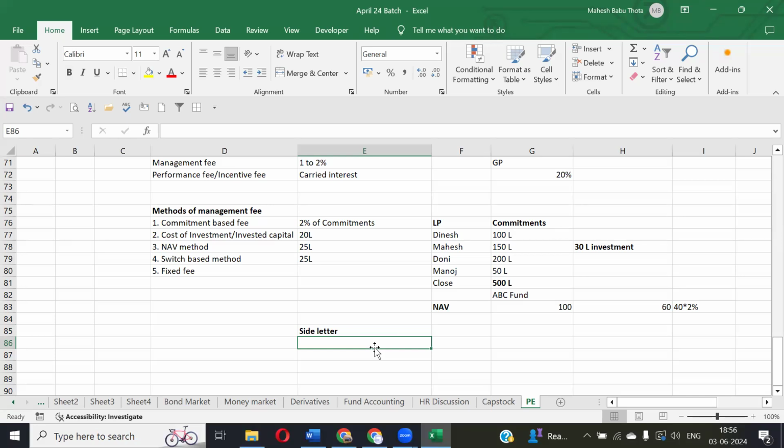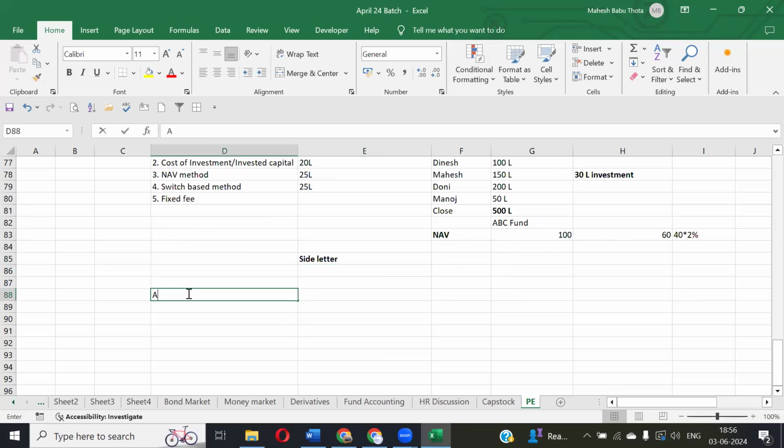These are all the management fee charges. And we have some adjustments also. We'll talk about adjustments to the management fees. What kind of adjustments do we have, sir? We have a step down method. The first method that we need to talk about is step down method.